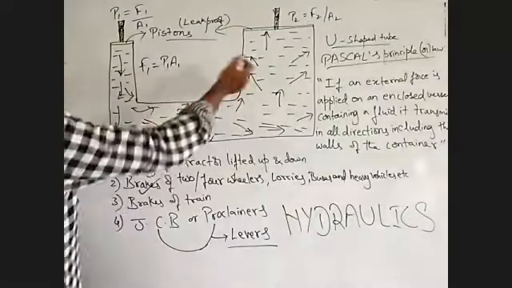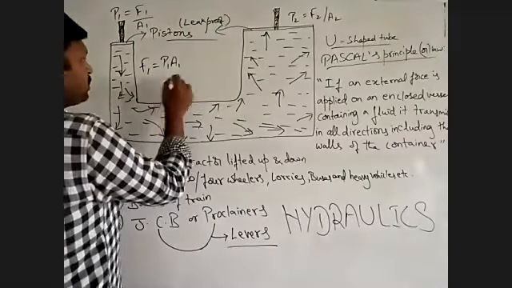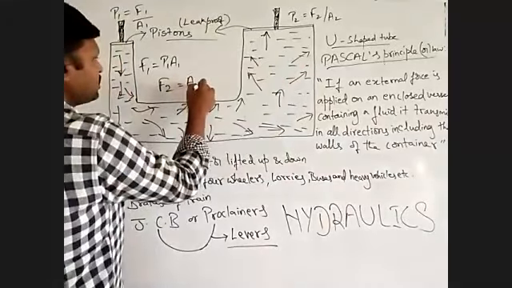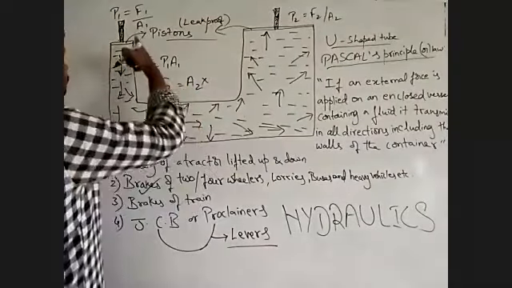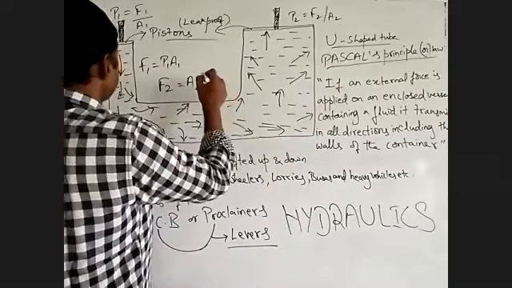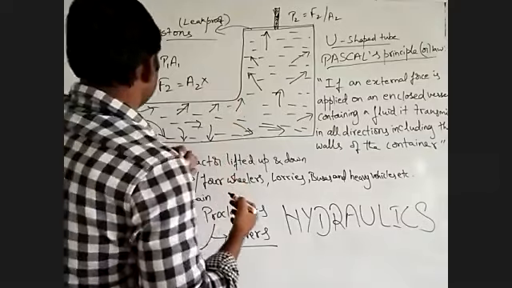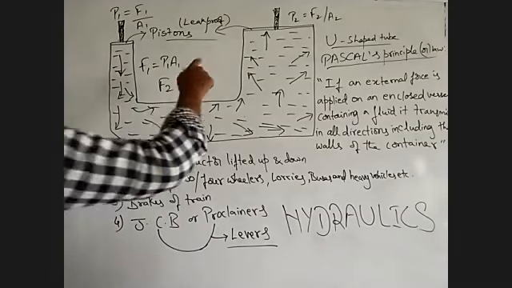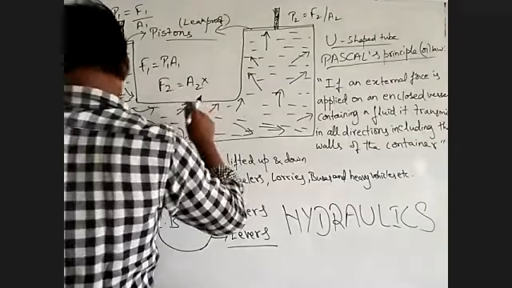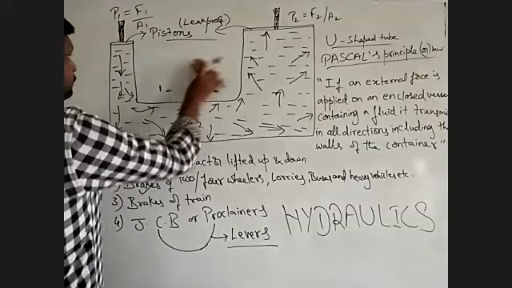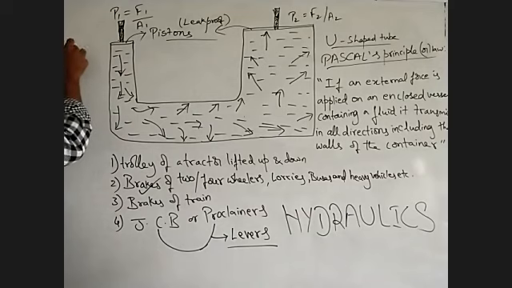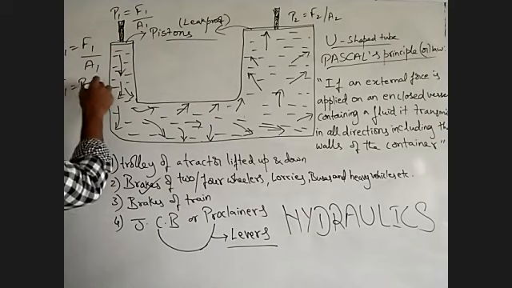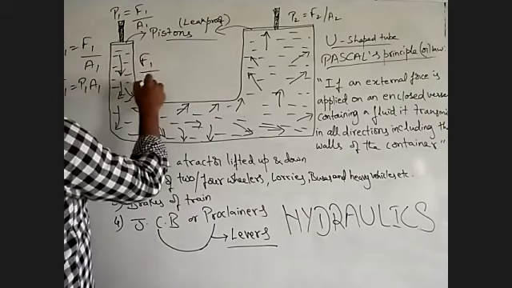So what happens if this is F2? F2 equals, as these two are equal, this area, the entire area is there, no? So A2 into F1 by A1. Suppose, I'll write it here. P1 is equal to F1 by A1. So F1 equals P1 into A1. Therefore, F1 by A1.